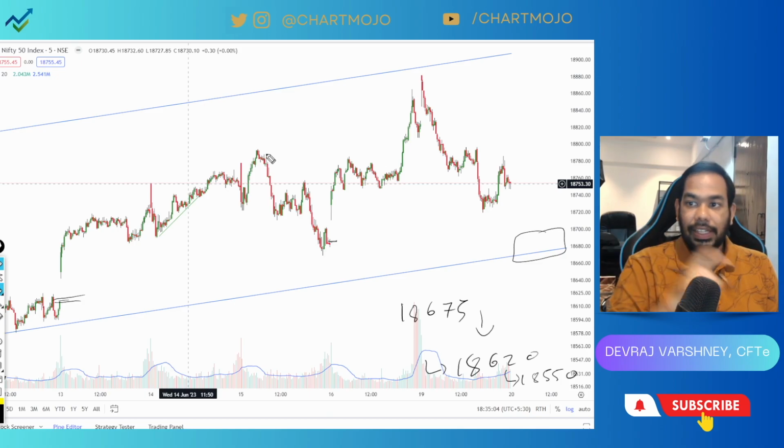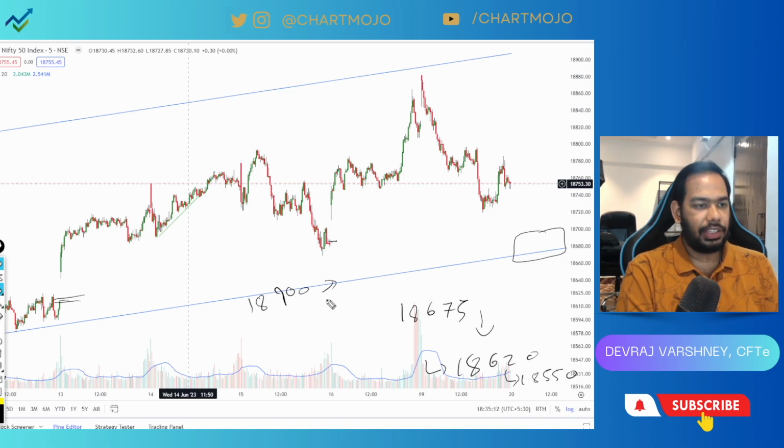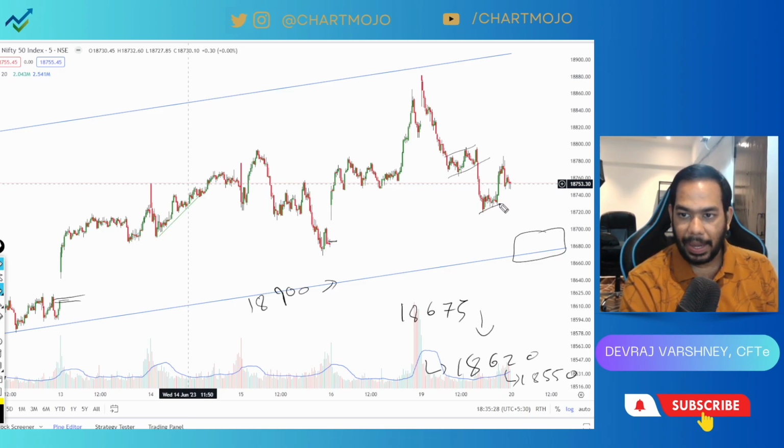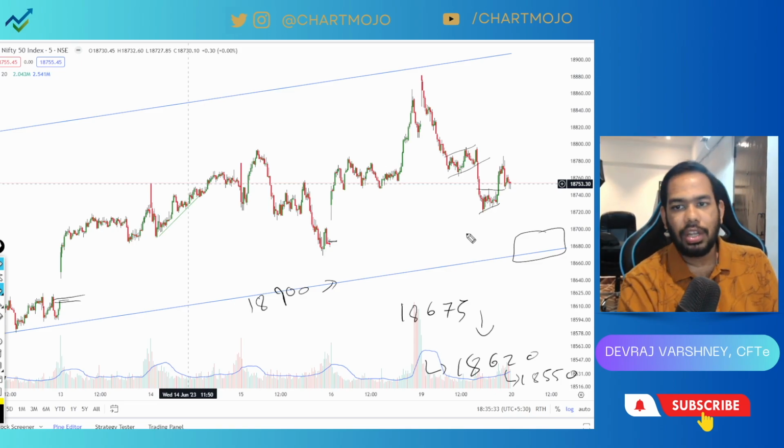Now on the higher side, it is better to wait for the 18900 level, and then play till 19000. Otherwise, if you are trying to play in between, you can take help of 5-minute patterns. In today's session, there were two flag patterns. One was this, and another one was a pennant pattern, which did give a false upside breakout. So if you're trading on a smaller time frame, one can look to play on these price action patterns.